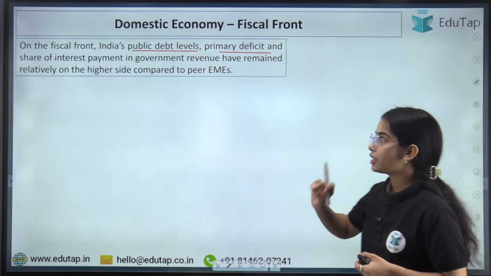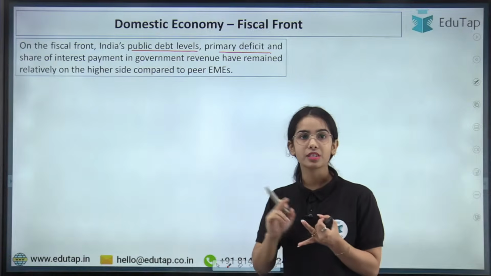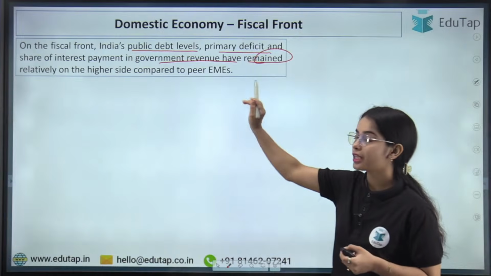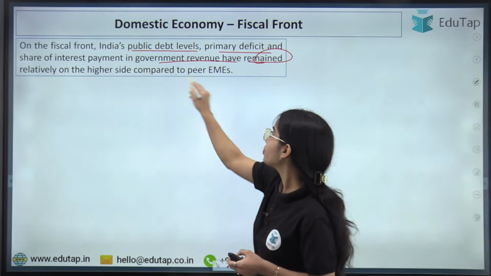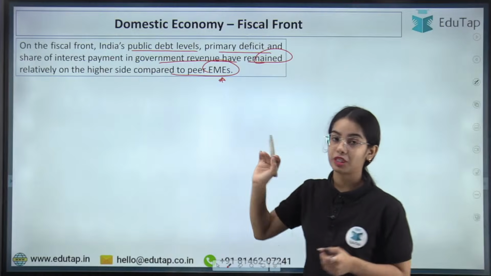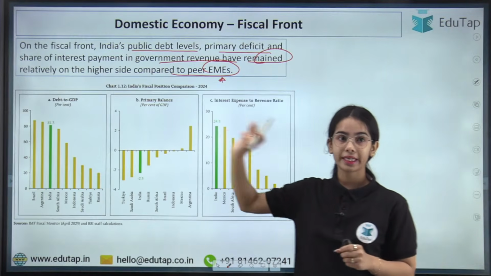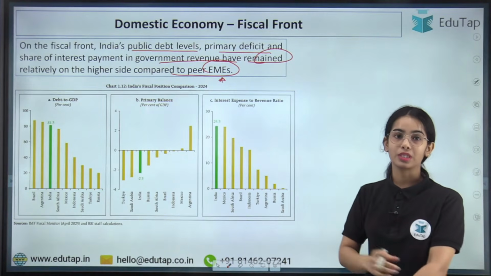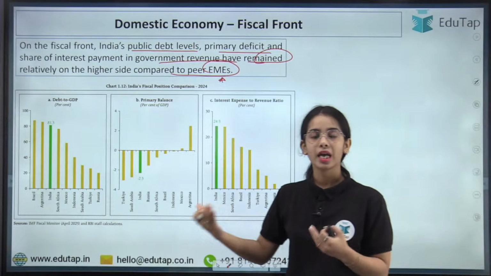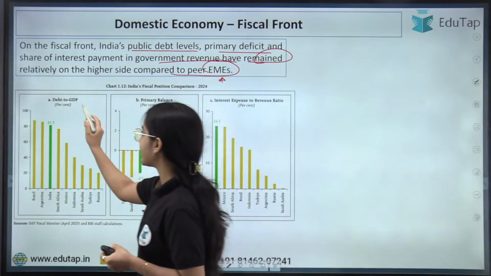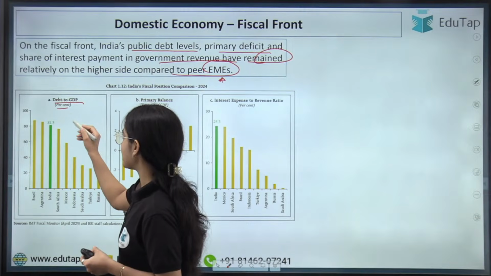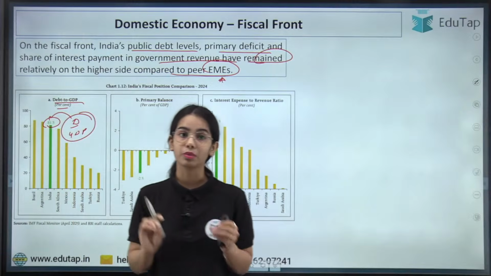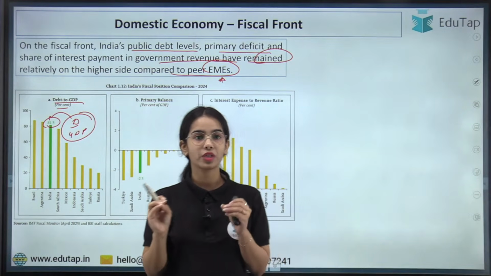So in the case of India, on the fiscal front, India's public debt levels, the primary deficit and the share of interest payment in the government revenue have remained relatively on the higher side compared to peer emerging market economies. So you can understand that our public debt levels, the primary deficit and the interest to revenue ratio are higher as compared to many other emerging market economies. First of all, debt to GDP ratio as a percentage. So debt to GDP in our country is 81.3%.